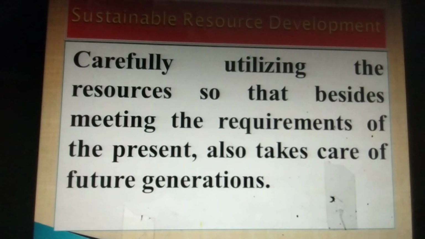So we must use our resources in a very careful manner so that our future generation can also take the benefit of those resources. So, carefully utilizing the resources, keeping in mind the future generation, is considered sustainable resource development.